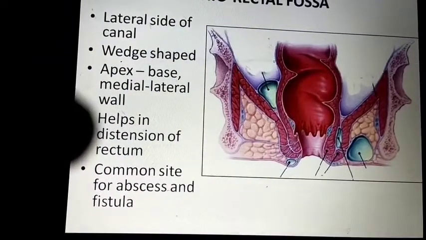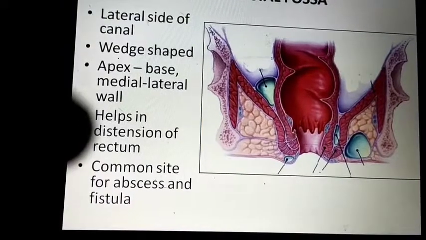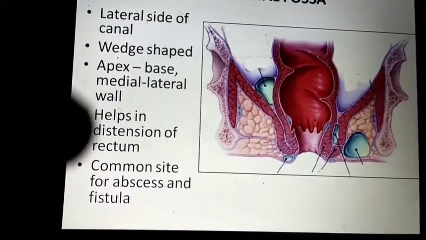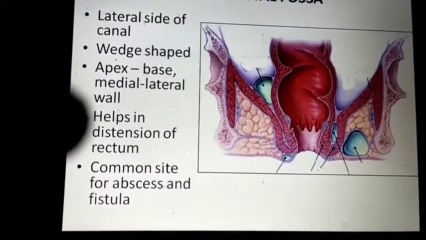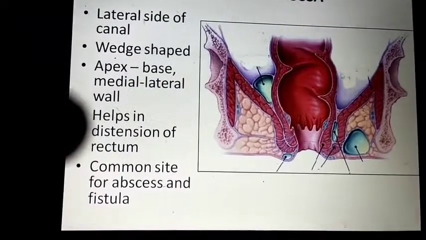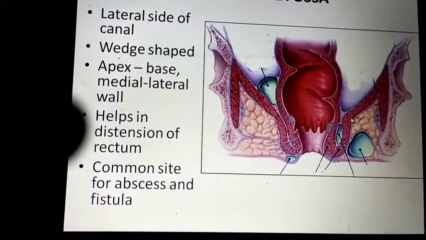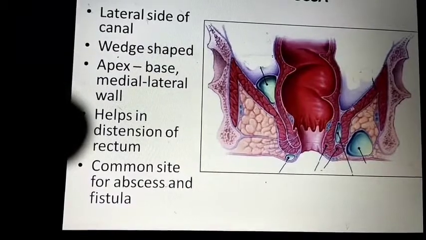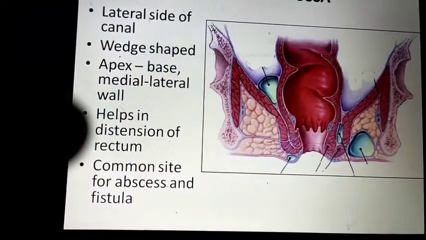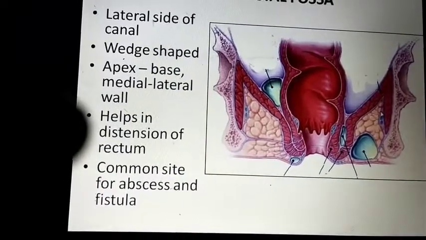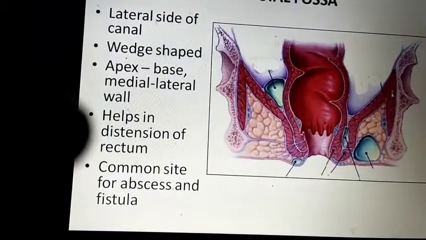Now the ischiorectal fossa is on the lateral side of the anal canal, wedge shaped, with apex, base, and medial and lateral walls. It helps in distension of the rectum. Okay, it is a common site of abscess and fistula. Medially it is bounded by the anal canal, external sphincter and levator ani muscle, base by the skin, laterally by the obturator muscle. Okay, and at the apex there is joining of the levator ani muscle and obturator muscle.